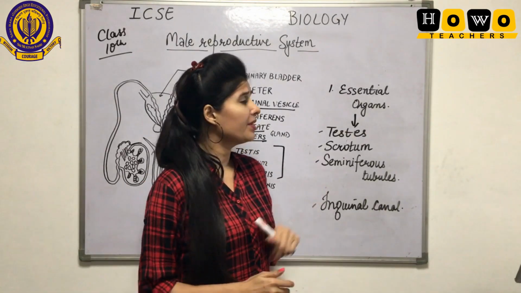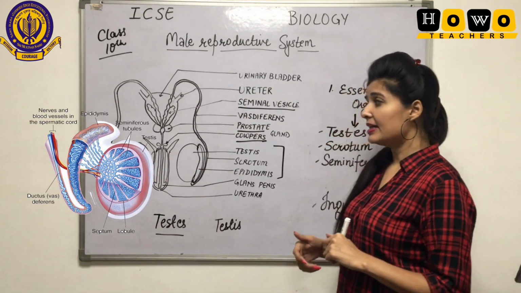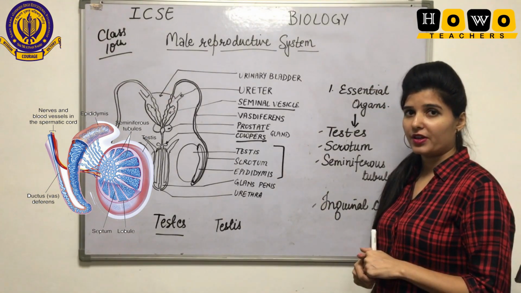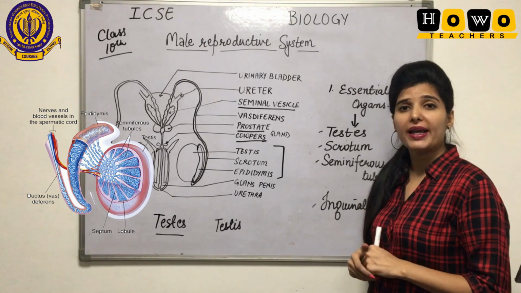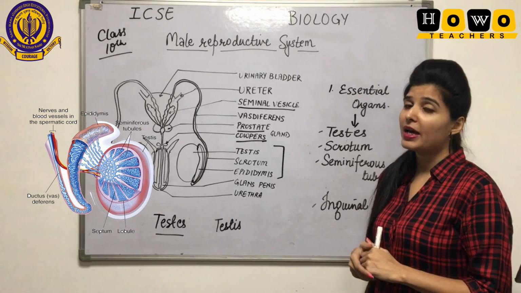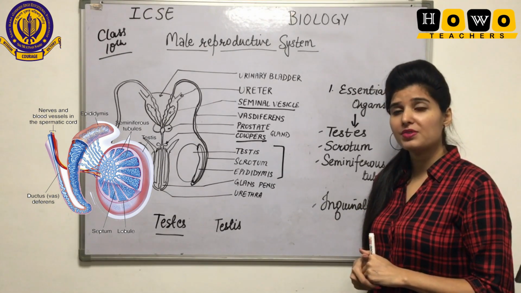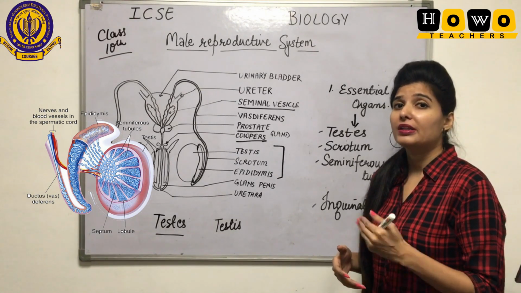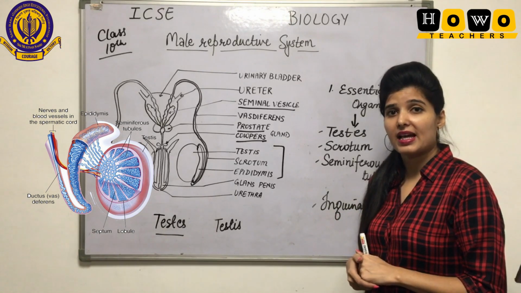Now see seminiferous tubules. Inside the testes, there are seminiferous tubules. These are tube-like structures that help in the production of sperms, and there are also different cells inside them.